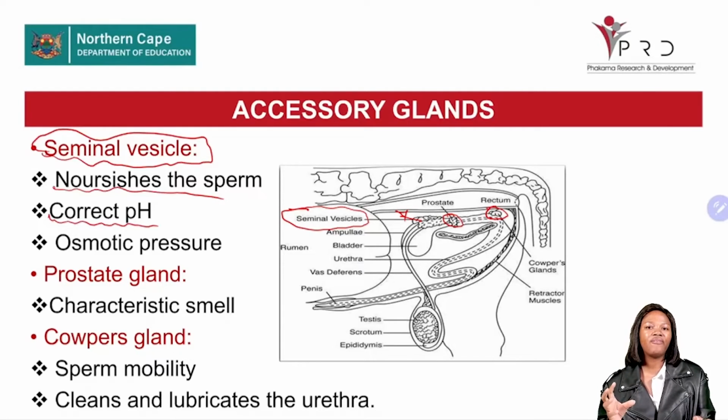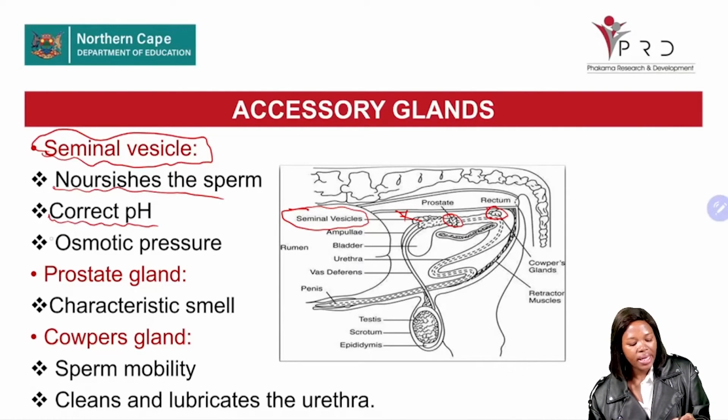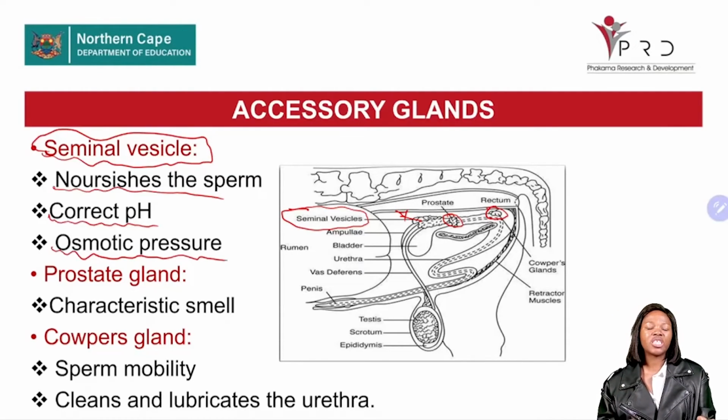So to be protected from harmful acidic pH, this seminal vesicle has to produce a secretion that will be responsible for correcting the pH. It is also responsible for osmotic pressure, responsible for osmosis, meaning these sperm cells, they need water.